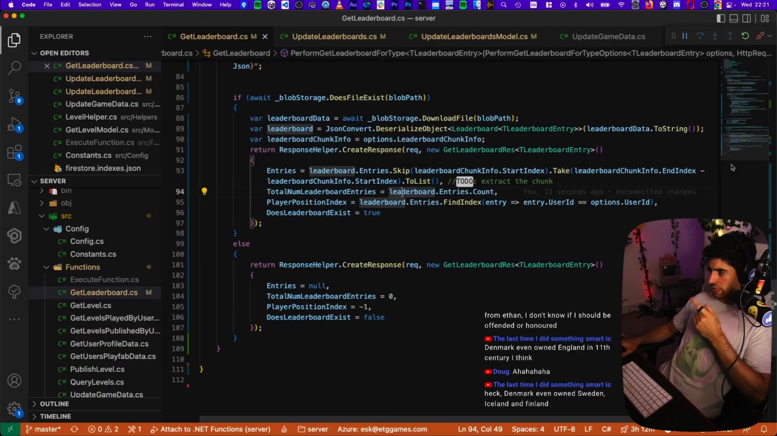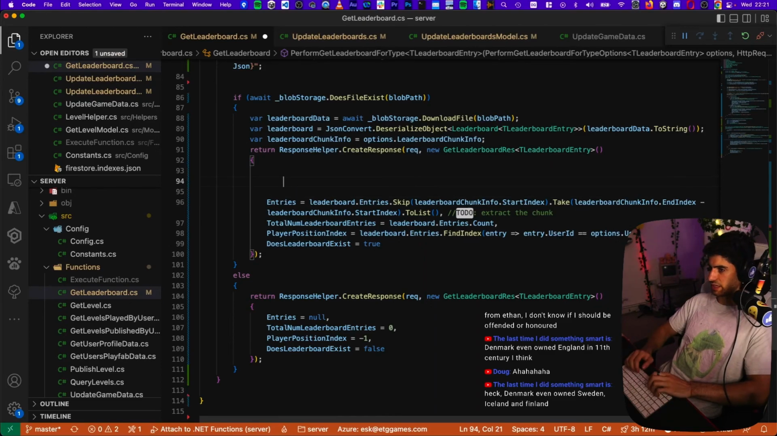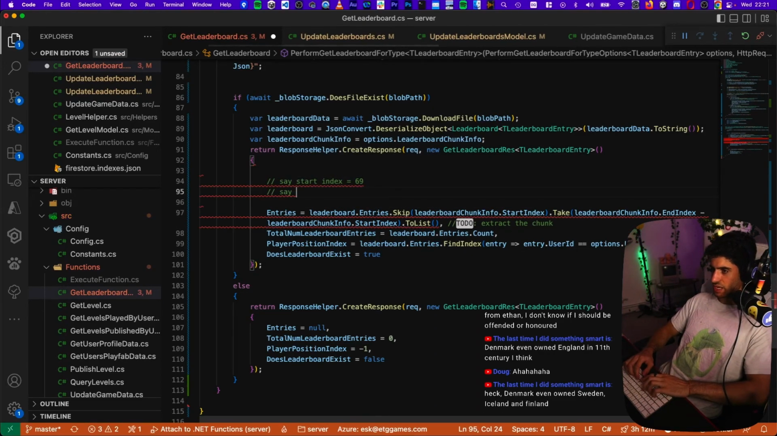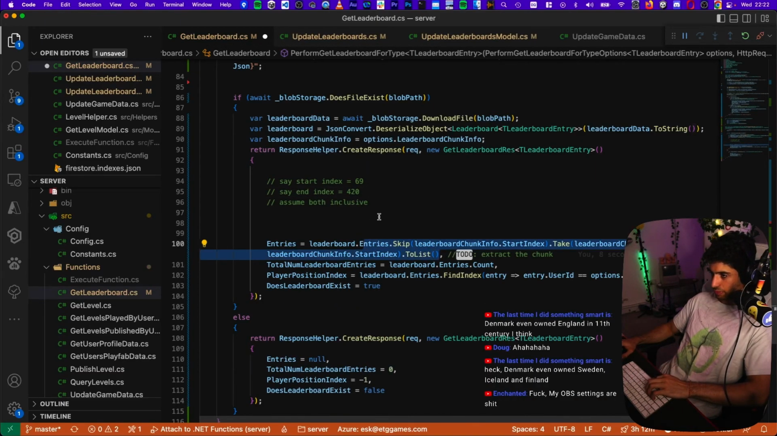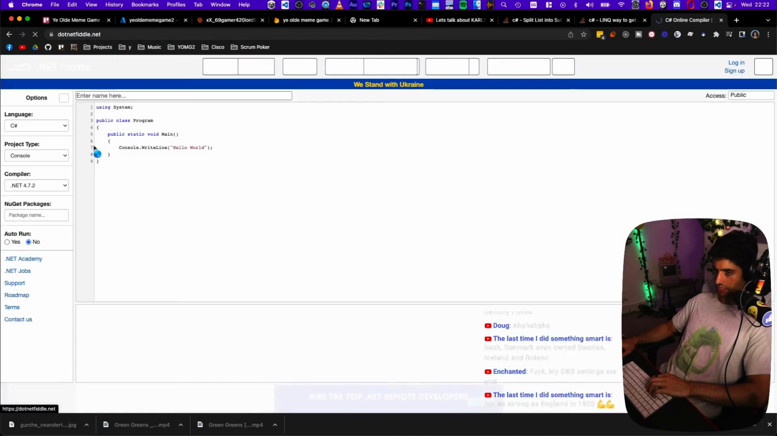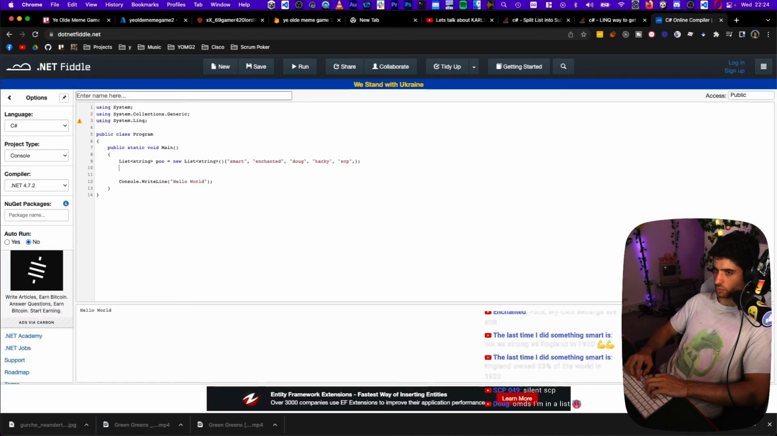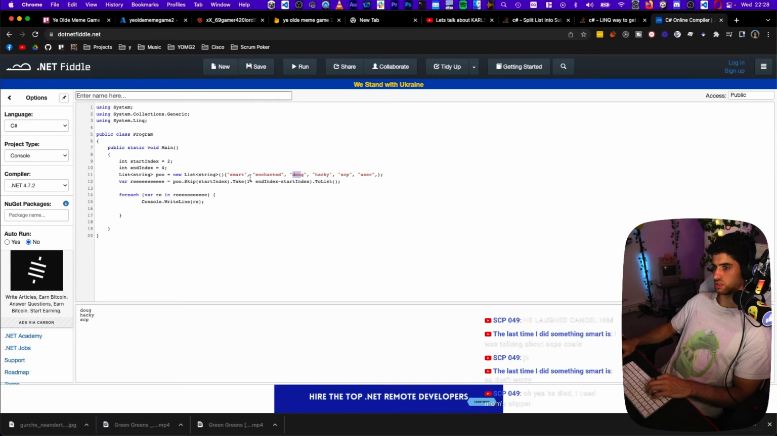God damn it. Okay, is this inclusive or exclusive? Let's just think it through. Say start index equals 69. Say end index equals 420. Will this do that for us? Well, let's see. Let's do a C# online, .NET Fiddle. Let's just do a little mini version of what we're trying to do. 0, 1, 2, 3, 4. Inclusive. Nice.